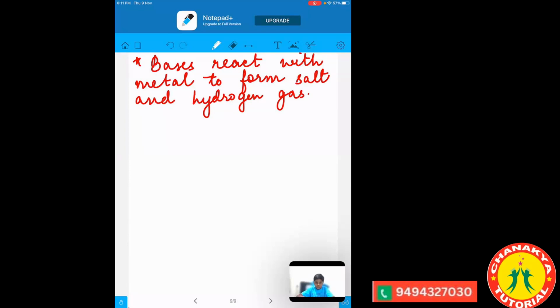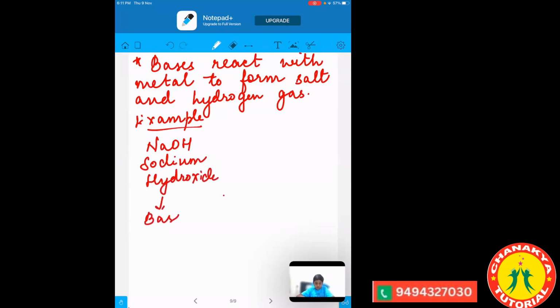Okay, so we'll see a few examples, like NaOH. We know NaOH is sodium hydroxide, which is a base. Now we have taken a metal called zinc.